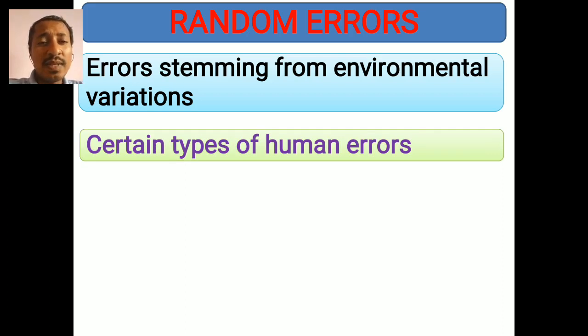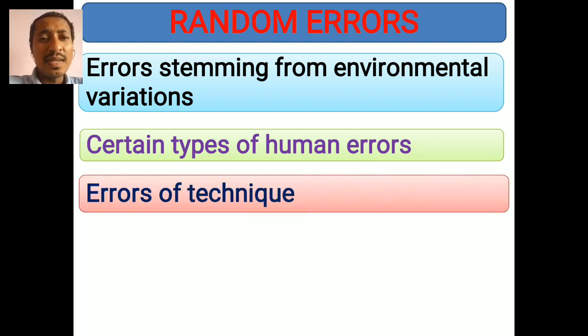Next is certain types of human errors. If human errors occur in a particular manner, then we can control them. But in certain cases some persons make random errors, meaning every time it is different, because of improper behavior of the employees or operators. Such errors we cannot remove. This is also an example of random errors. Next is errors of techniques. If you use different techniques, they may have certain types of errors, which are very difficult to identify and remove.